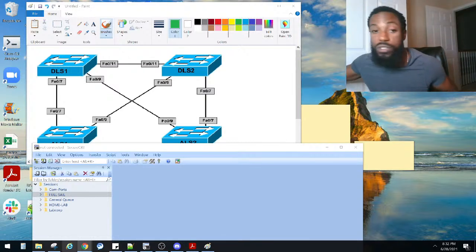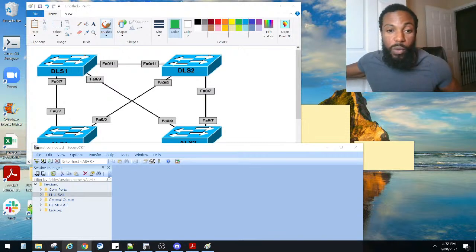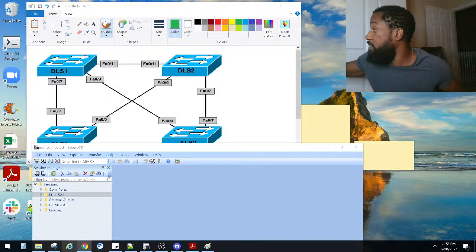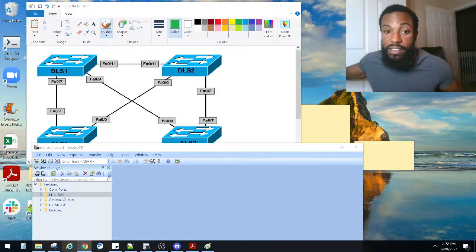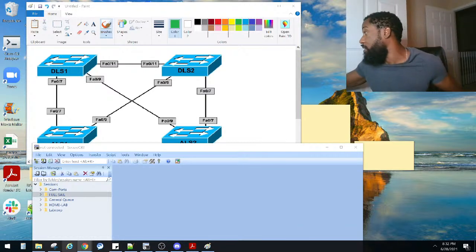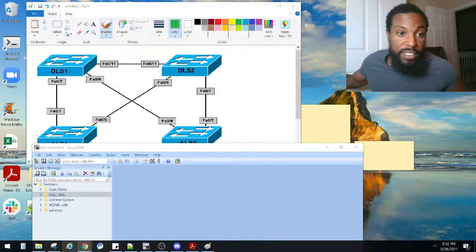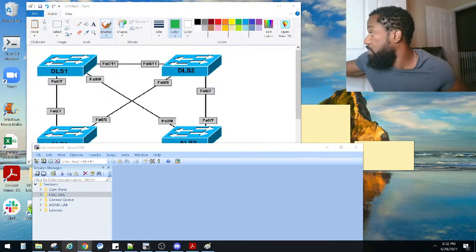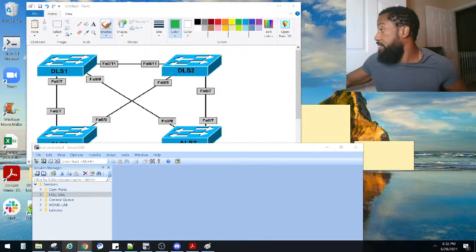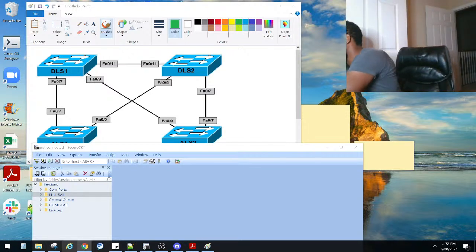Okay, so 9 actually goes to 9 on the other one, ALS2. Let me make sure I do this right. Okay, so 11 to 11 there. And then 9 to, who's going to be ALS2? That's going to be ALS2. This is 9. All right. Okay. And then 7 to 7 on this guy right here. 7 to 7 on that guy. Okay, I think we got that.